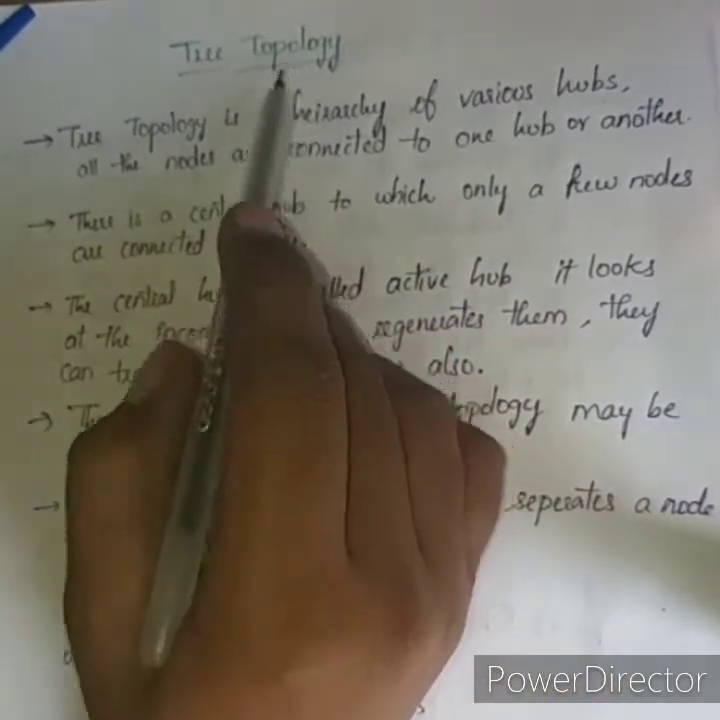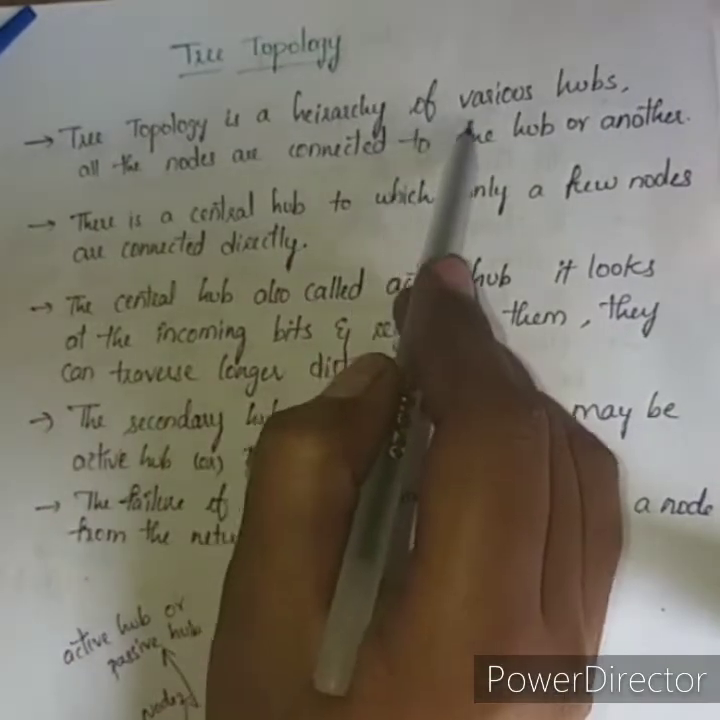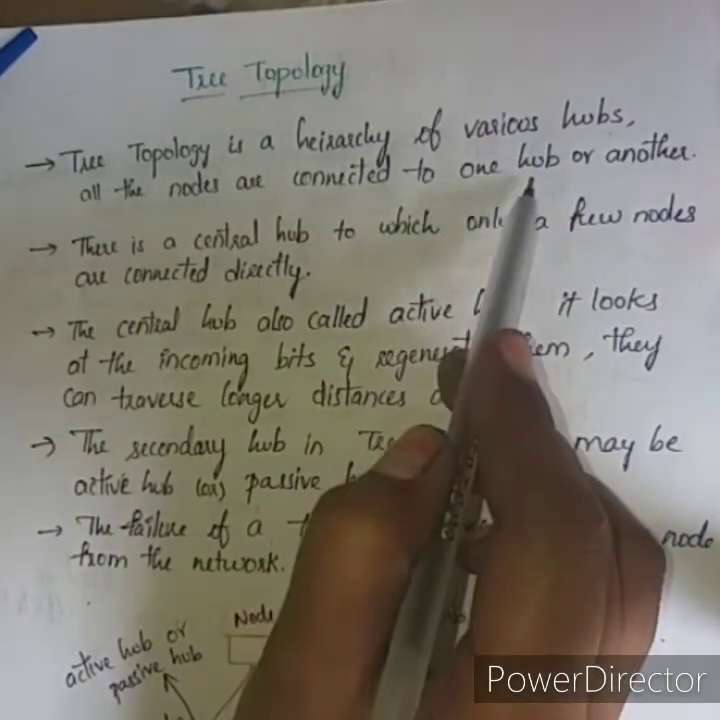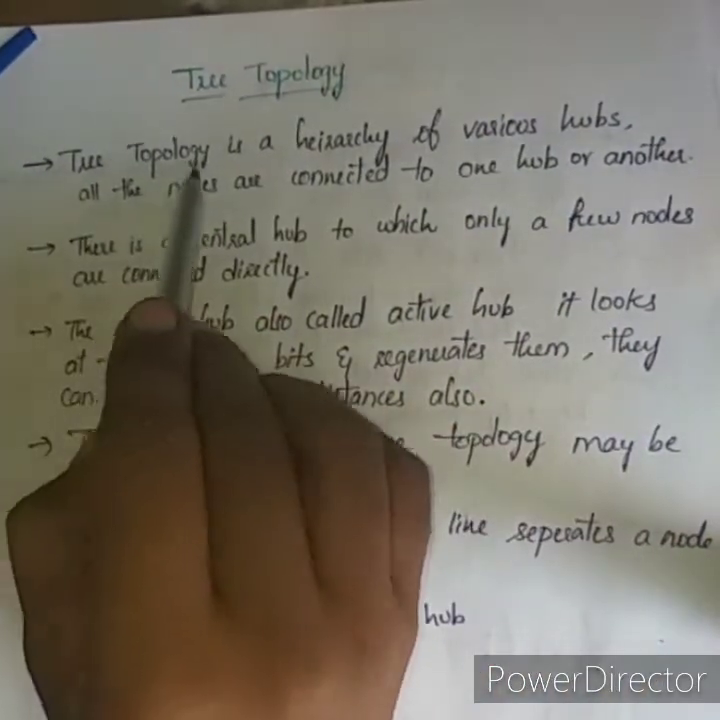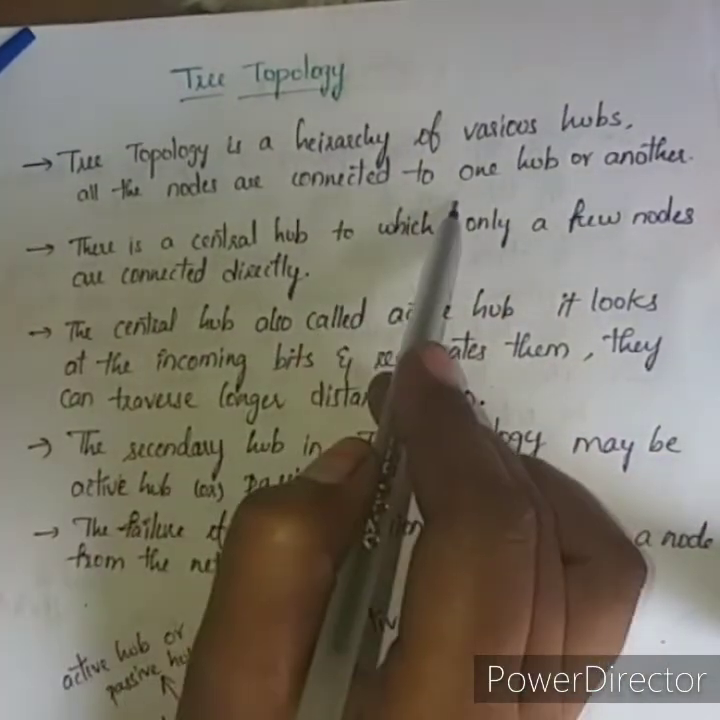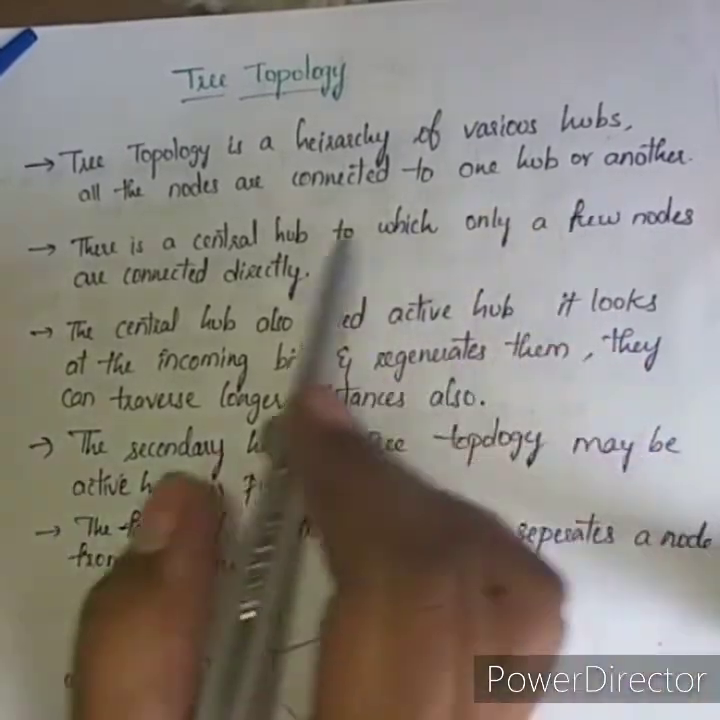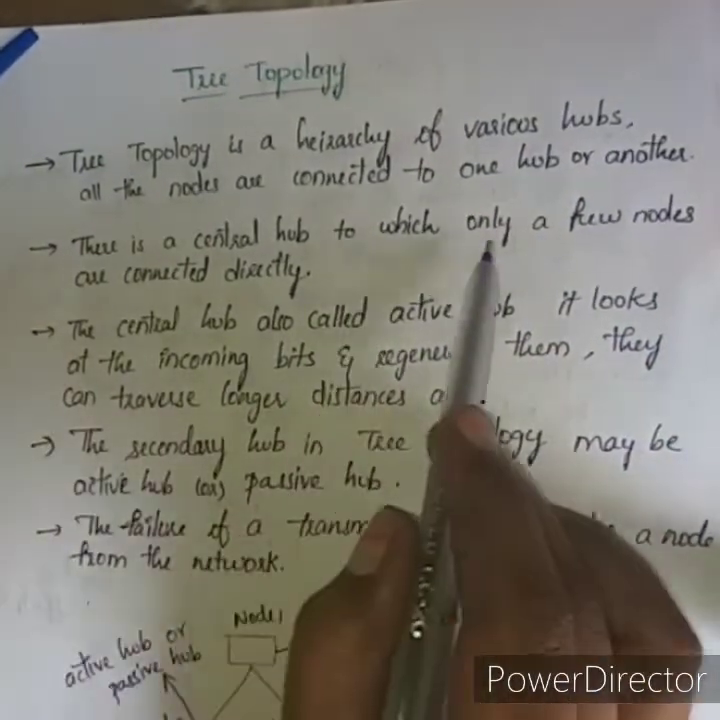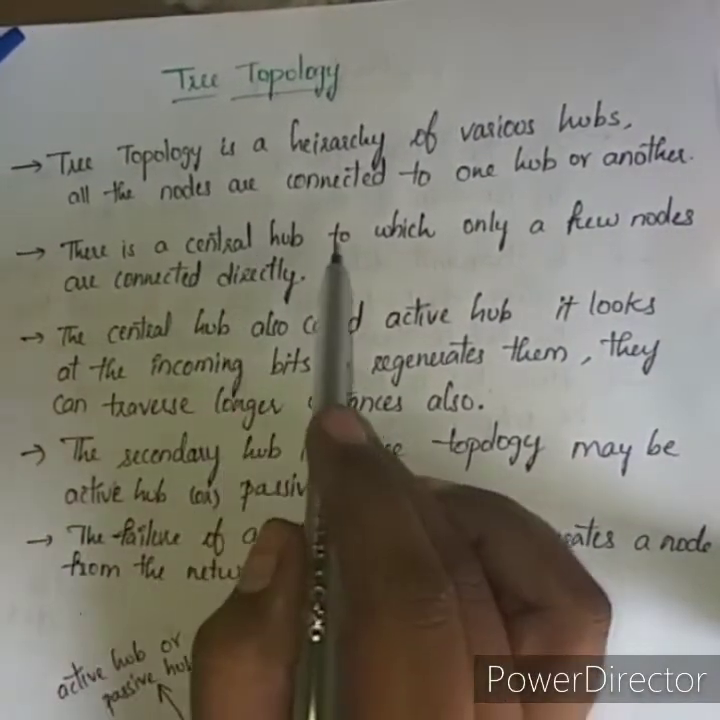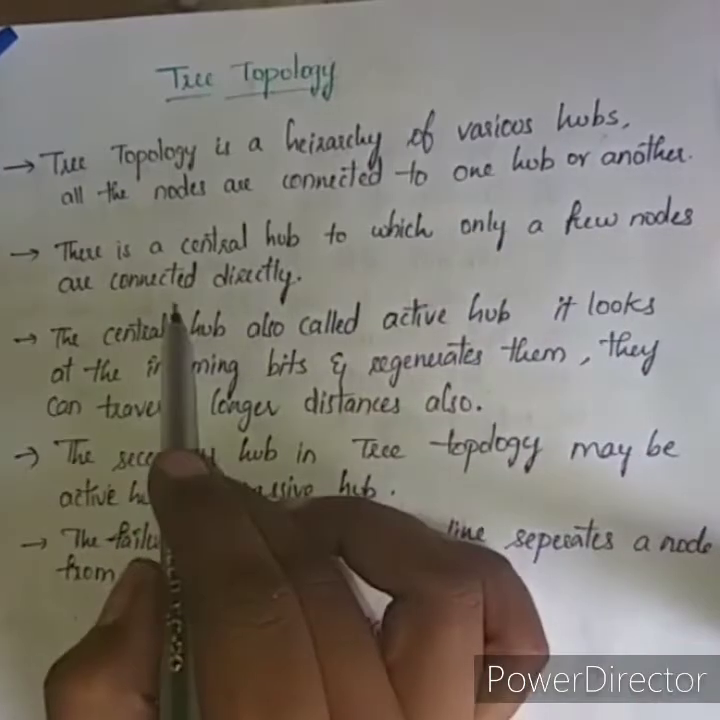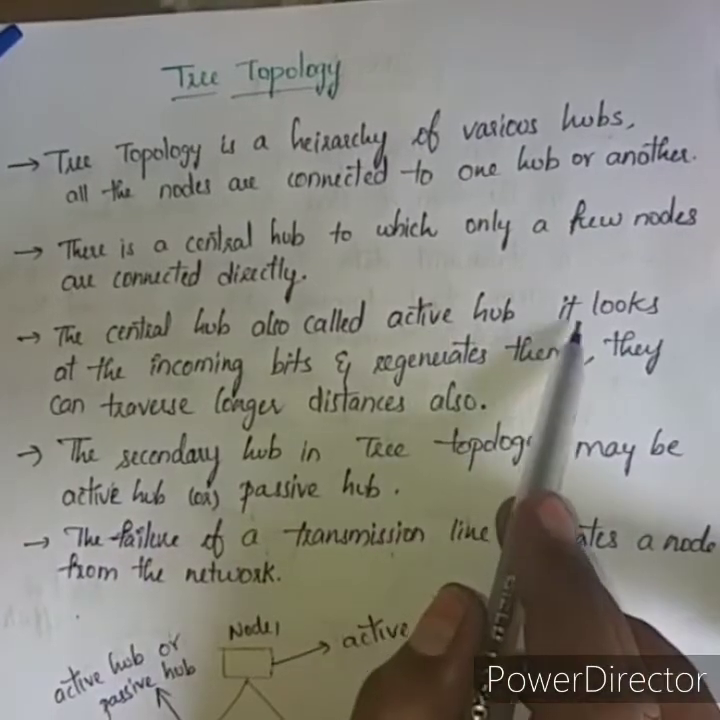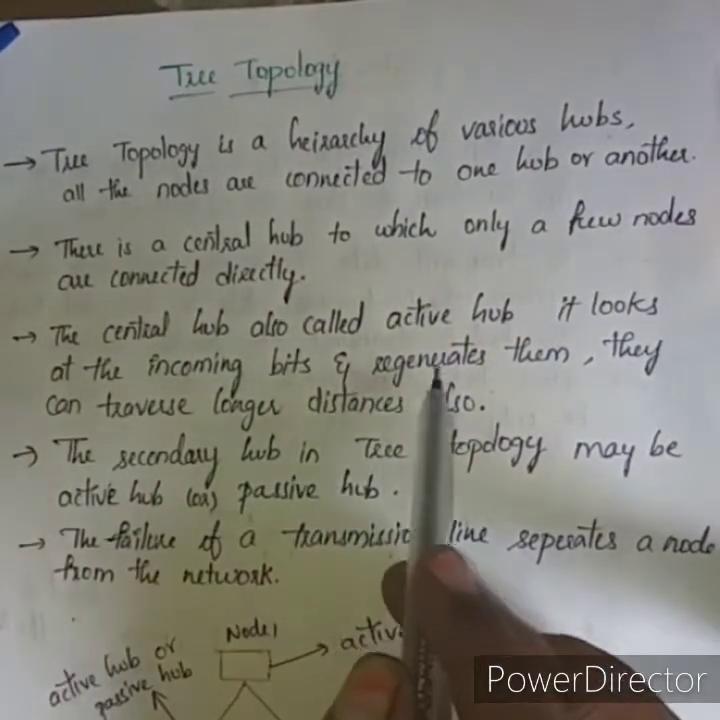What is tree topology? Tree topology is a hierarchy of various hubs and all the nodes are connected to one hub or another. There is a central hub to which only a few nodes are connected directly. The central hub is also called the active hub, and it looks at the incoming bits and regenerates them.